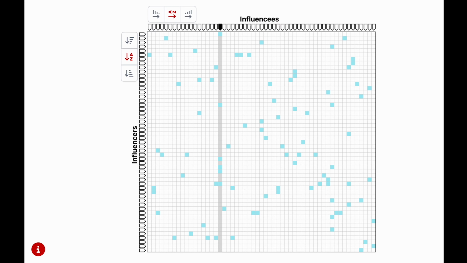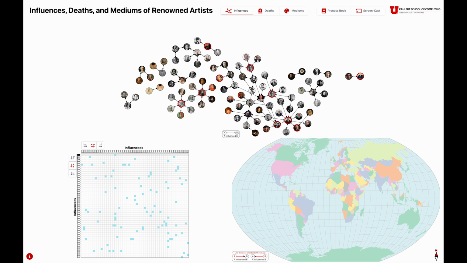You may have noticed how the matrix chart on the lower left corner of the screen highlights as we hover over artists. We can go directly there and filter the network view. You can see artists highlighted on the network as we hover over tabs on the top and left sides. The matrix is sorted alphabetically by first name, but you can click on the sorting buttons to change that.